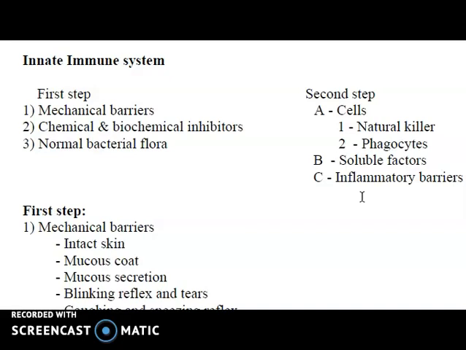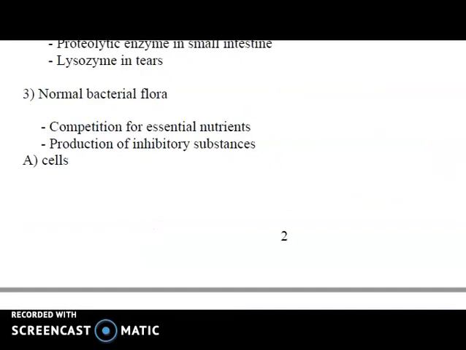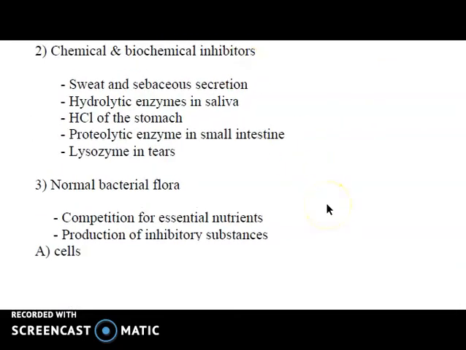Then these tears also contain lysozymes, lactoferrin, and immunoglobulin A, and thus provide chemical as well as physical protection. Then the next one is the chemical or biochemical inhibitor, in which we had already discussed these secretions.